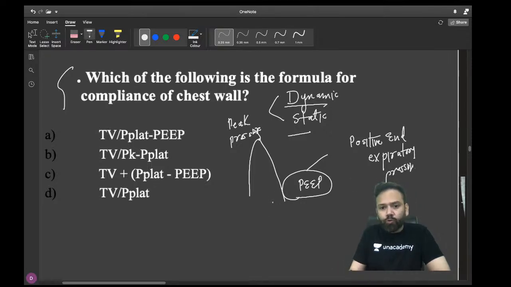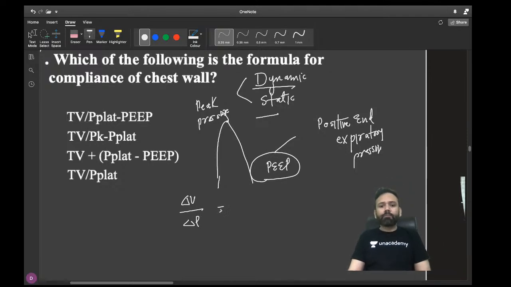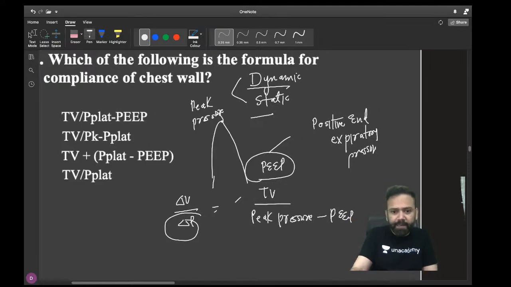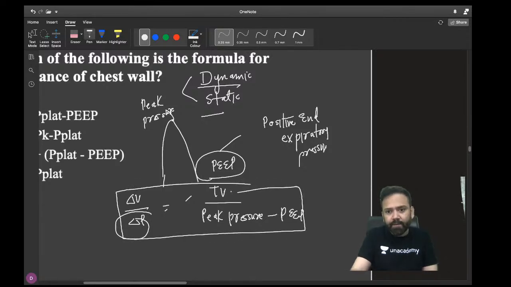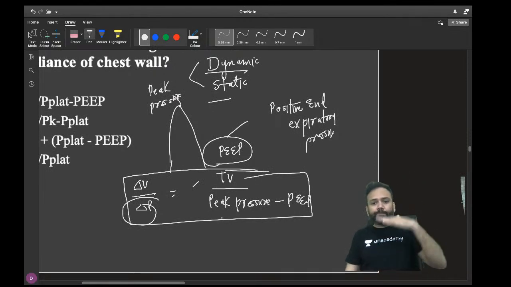Remember these two values. So when you are asked about compliance of the dynamic, delta V by delta P, you are taking tidal volume, and this is the difference in the pressure change. So it will be peak pressure minus PEEP pressure. So you can see this is the formula of static compliance or dynamic compliance. Tell me. This is the formula for tidal volume upon peak pressure minus PEEP pressure.